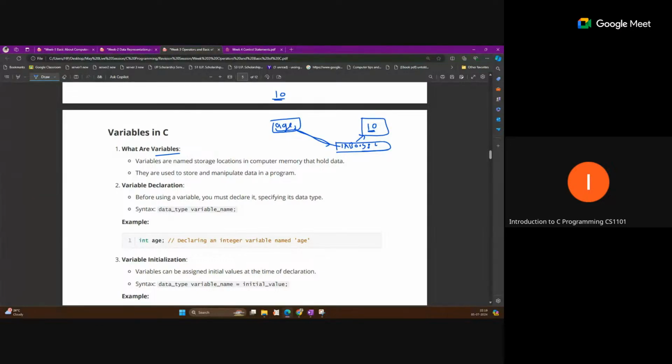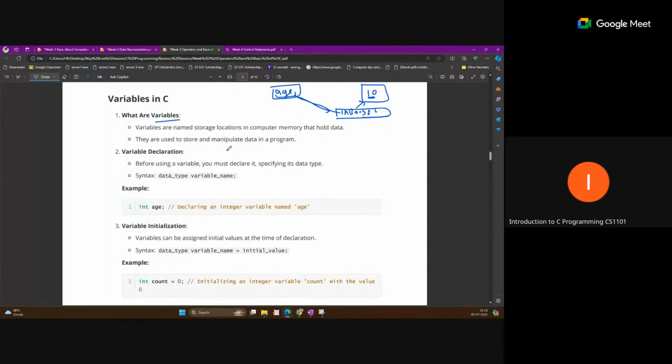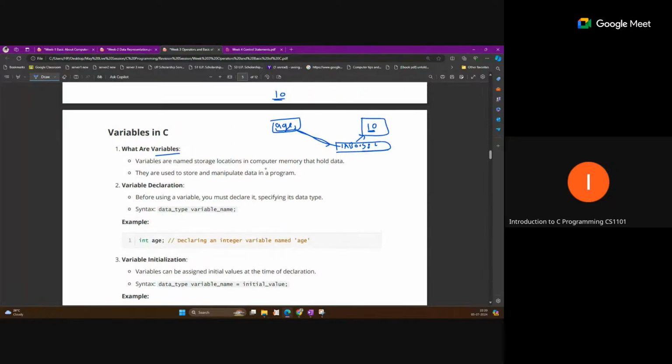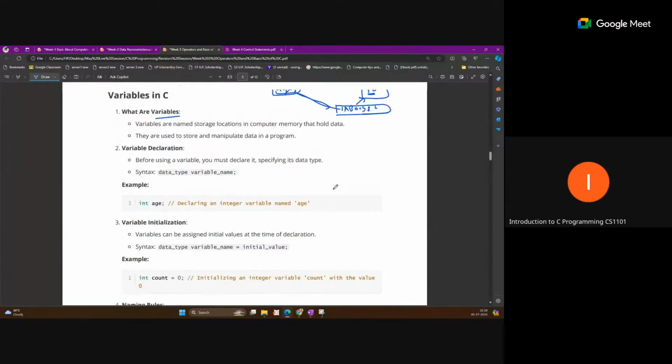Variables are named storage locations in the computer memory that hold data. They are used to store and manipulate data in a program. After that, you can use this label to fetch, store, access or manipulate the data. But there are some rules for defining this label, so you can give a name, but that rule you should know.